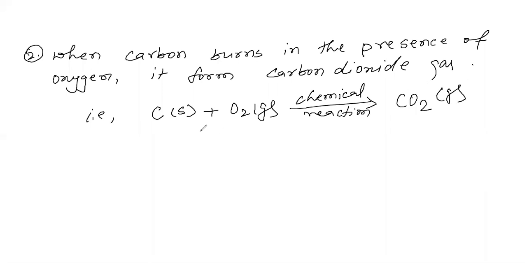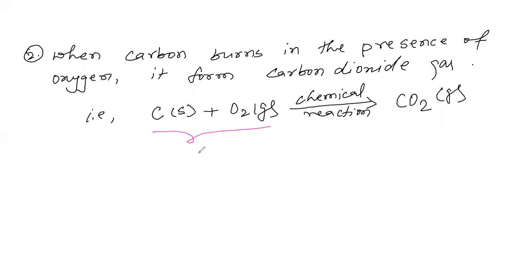I also write here that the constituents written on the left of the arrow are known as reactants. You already read about it.